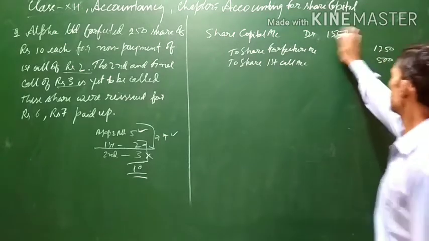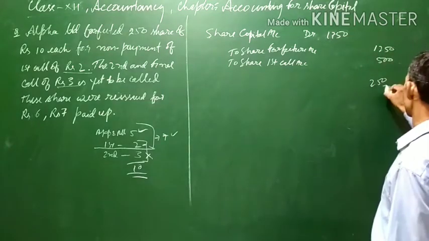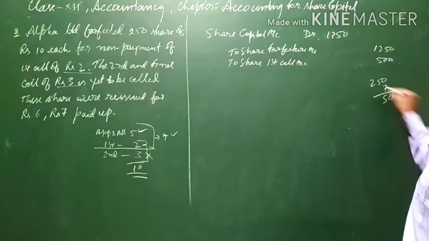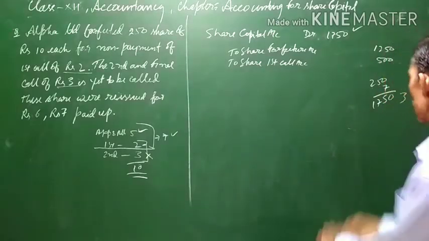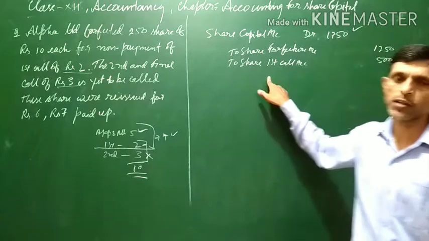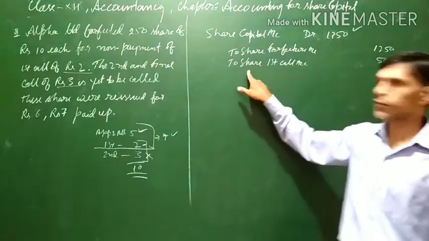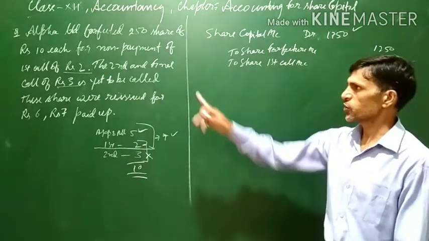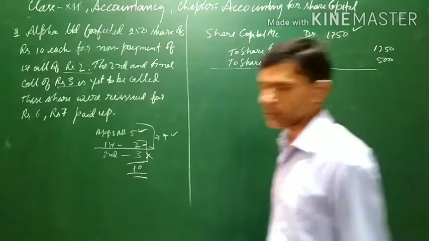So here the total will be 1750, which is 250 into 7. The narration will be: being 250 shares forfeited for non-payment of first call of rupees 2. So this will be the forfeiture entry.